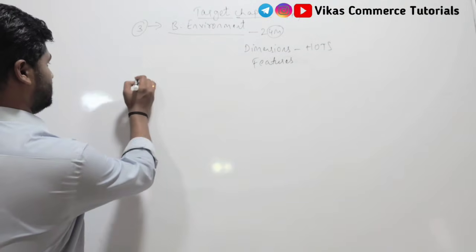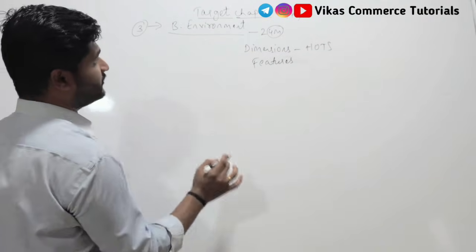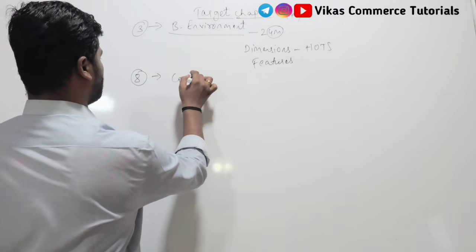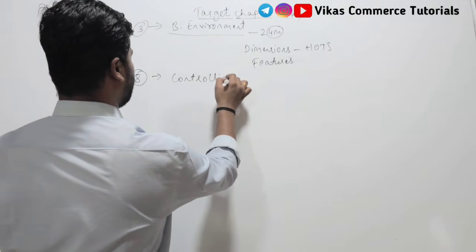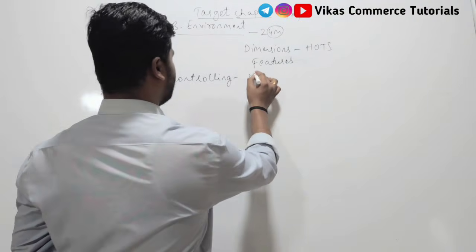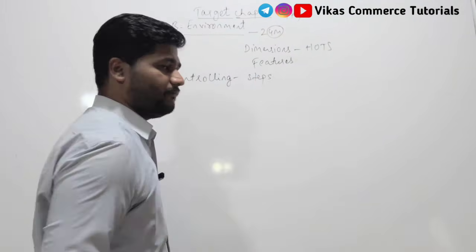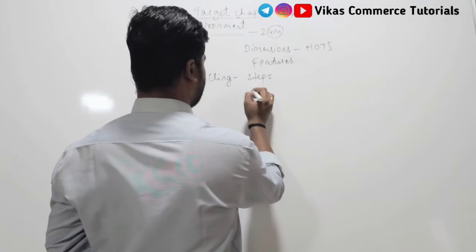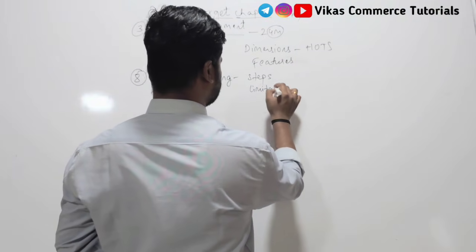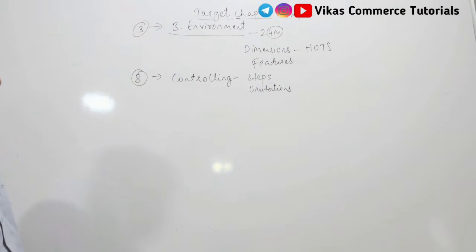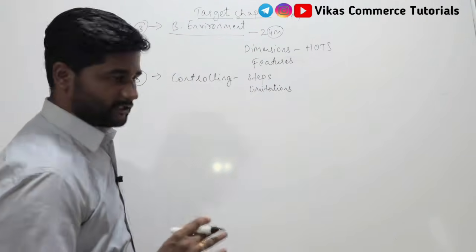And the second chapter which should be targeted is chapter number 8, that is controlling. Here we have one 4-mark question, and that 4-mark question may come as the steps of the controlling process or the limitations of controlling. So this should be your target chapter number 2, that is controlling.